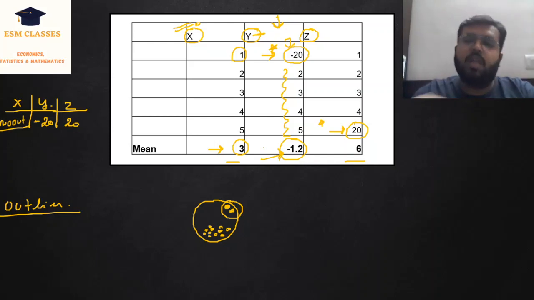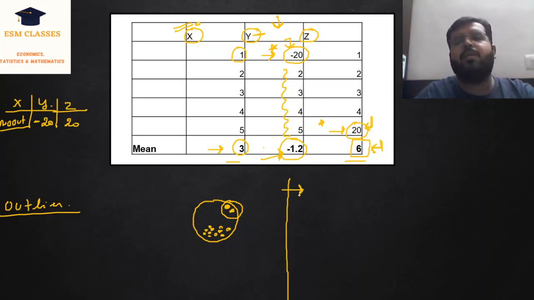So the mean is biased towards the negative side because you have an outlier which is -20, towards the lower side of the observations. Now, in the case of Z, the mean is affected by the higher end value, and therefore if you compare 3 and 6, obviously 6 is more as compared to 3. Why? Because the mean is affected by this outlier which is 20, right? So we know that the advantage of mean is that it takes care of all the observations. It is affected by all the observations. What is the disadvantage? The disadvantage is the same. Since it is affected by all the observations, it is getting affected by an outlier,